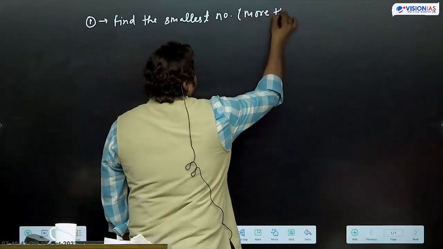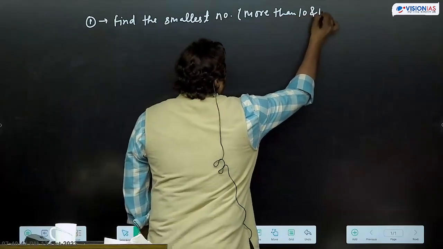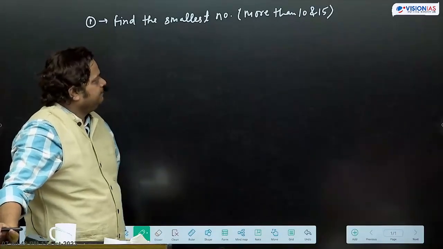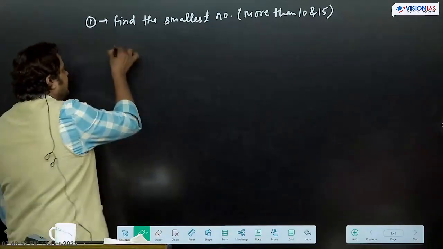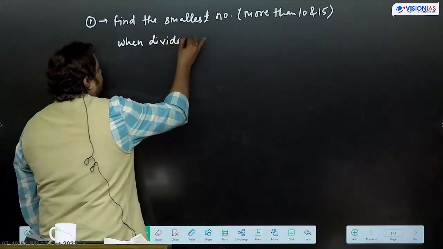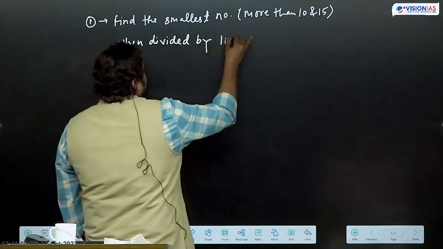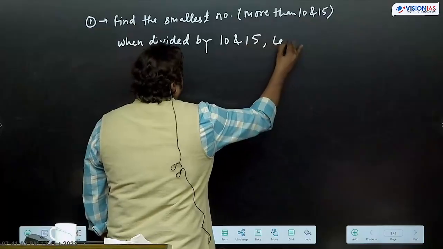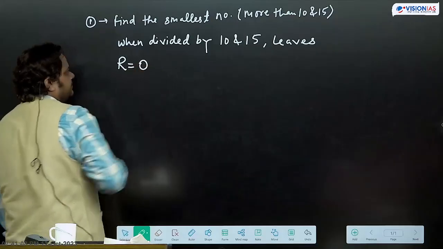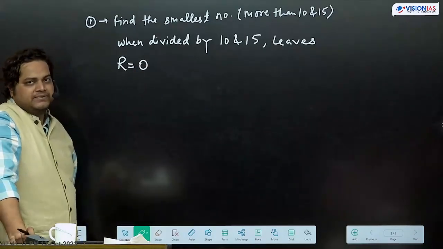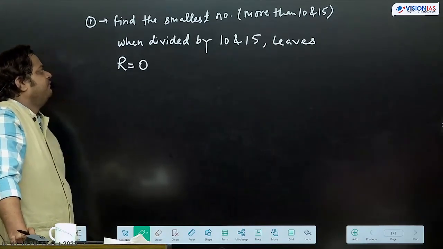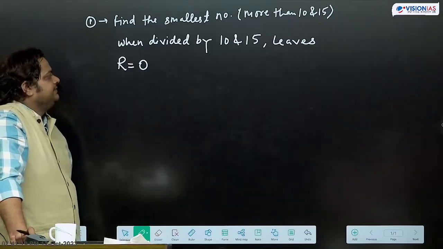Find the smallest number more than 10 and 15, when divided by 10 and 15, it leaves a remainder 0. First variation. Find the smallest number more than 10 and 15 when divided by 10 and 15 leaves remainder 0.